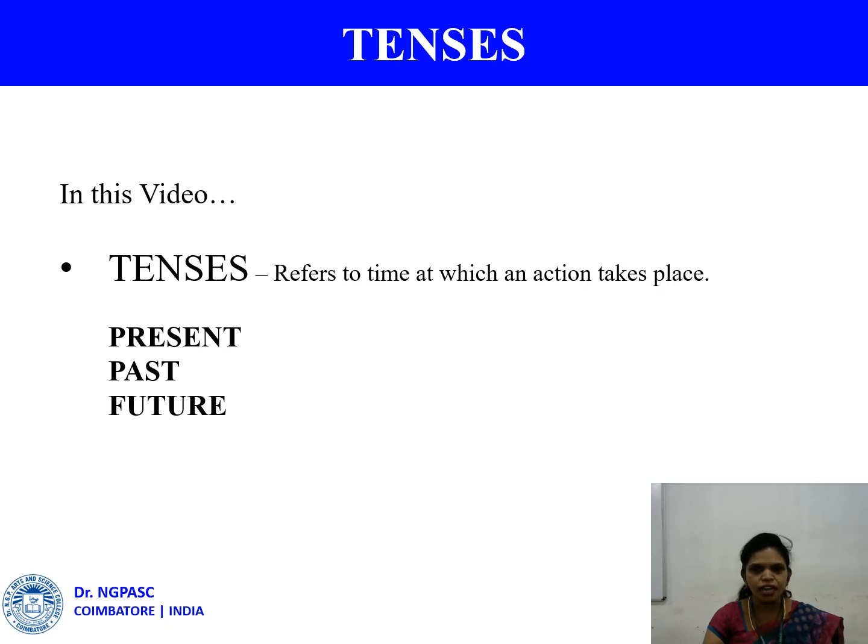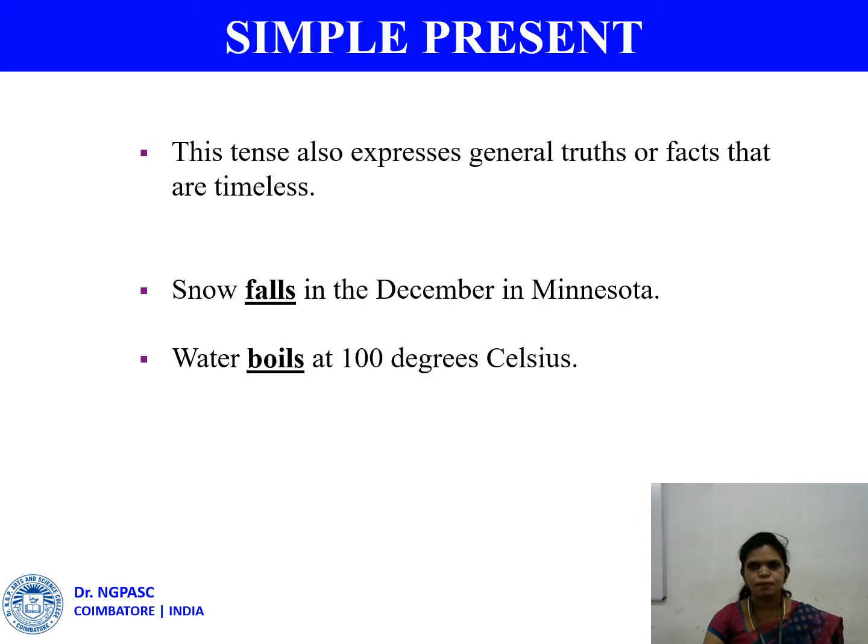Now if you multiply the main tenses, the subdivisions will be 9. They are present continuous, past continuous, future continuous. Present perfect, past perfect, future perfect. Present perfect continuous, past perfect continuous and future perfect continuous. Now we will see each tense in detail.